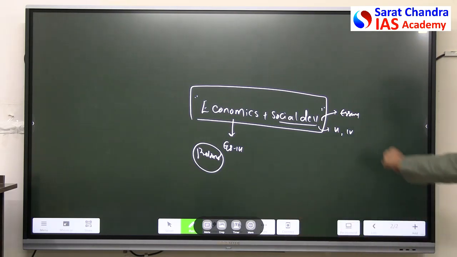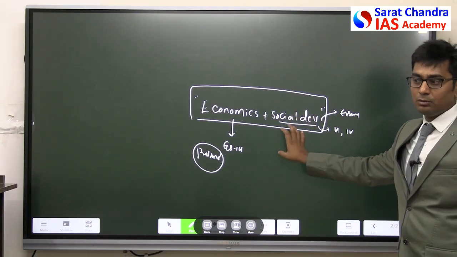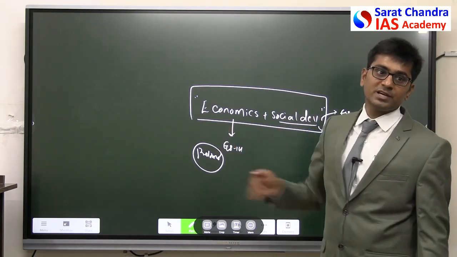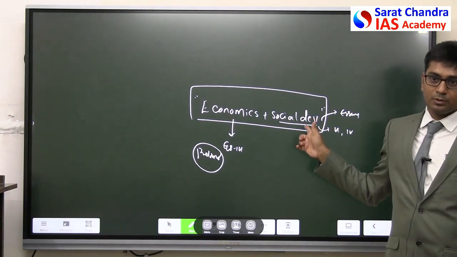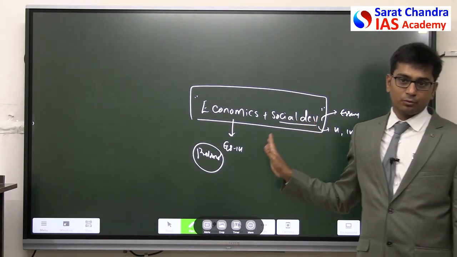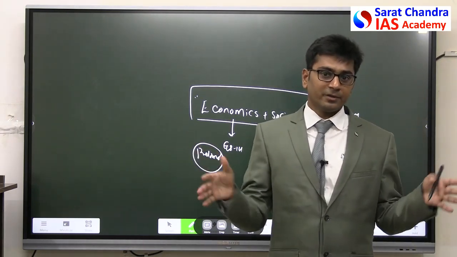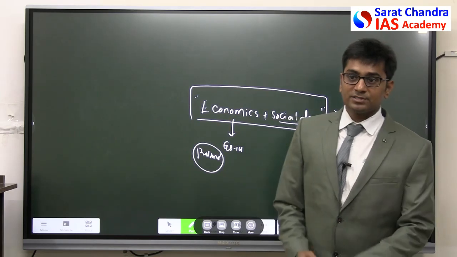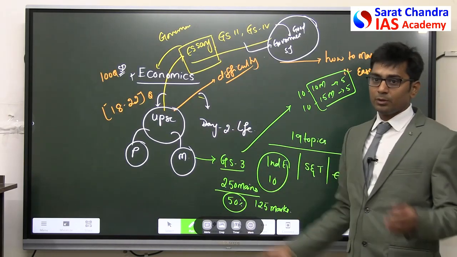The second thing is, on the social development sector, this will be very, very helpful to write good essays and to substantiate our answers for social justice as well as inclusive growth concepts in GS paper 2 and GS paper 4. This is the overlapping component. Hence, by one subject, you can cover everything. So this is the relevance of this as far as UPSC is concerned.